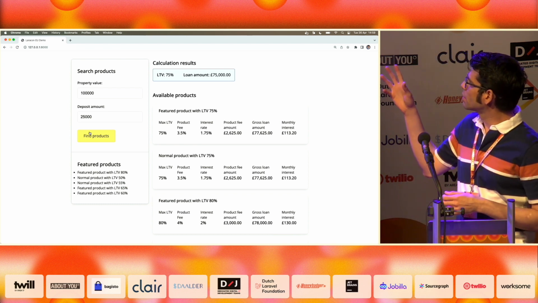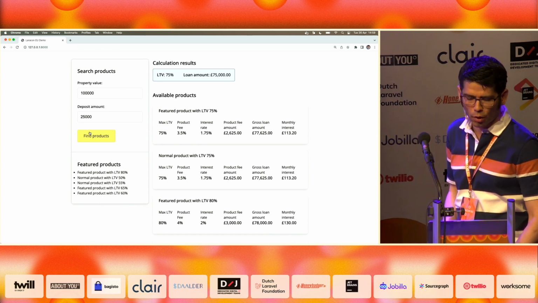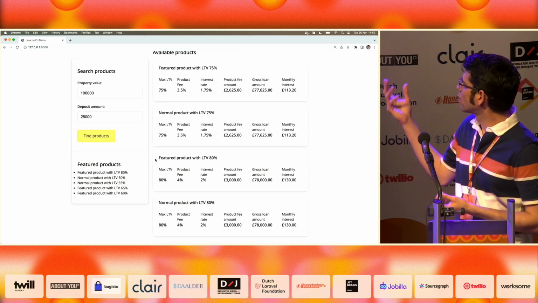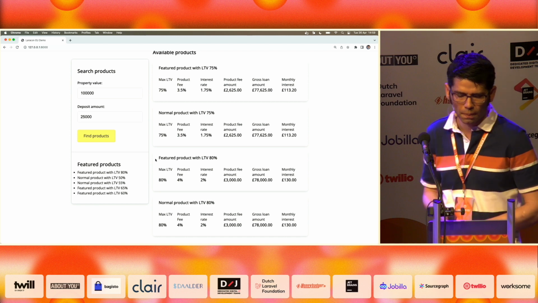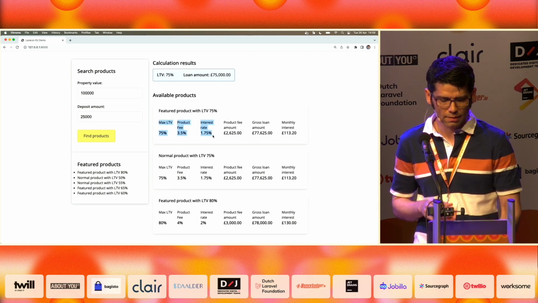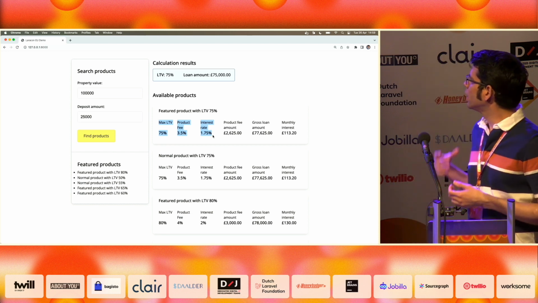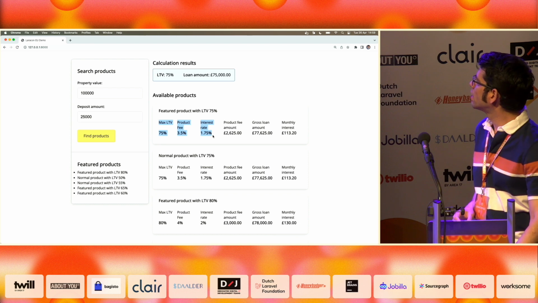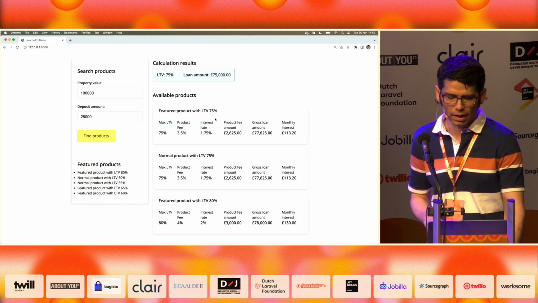We get that LTV of 75%, and this will give us products that have an LTV ratio of 75 or more. So 75 or 80, for example. So we are querying these products. Each product has attributes: the max LTV, the fee, the interest rate. And with those attributes combined with the attributes from the calculation result, we are going to generate a quote for